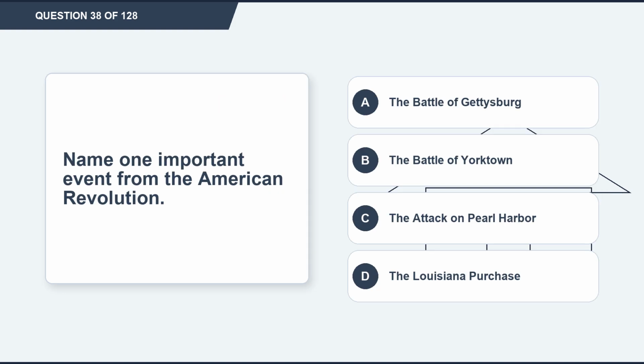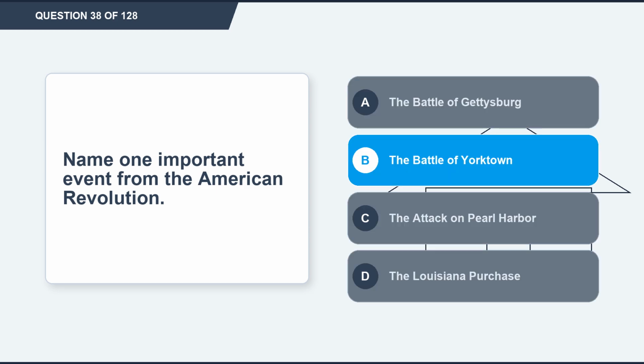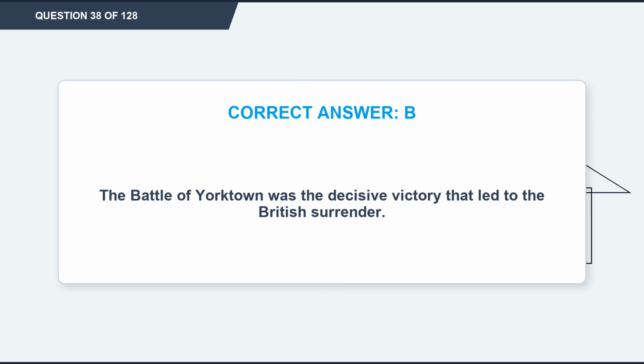Question 38. Name one important event from the American Revolution. Option A, the Battle of Gettysburg. Option B, the Battle of Yorktown. Option C, the attack on Pearl Harbor. Option D, the Louisiana Purchase. The correct answer is option B, the Battle of Yorktown. Explanation: the Battle of Yorktown was the decisive victory that led to the British surrender.